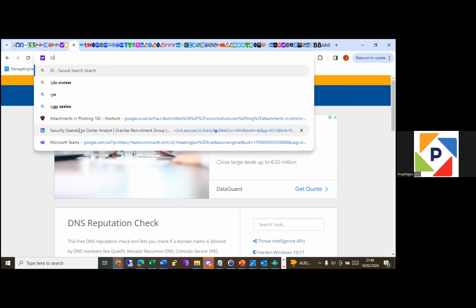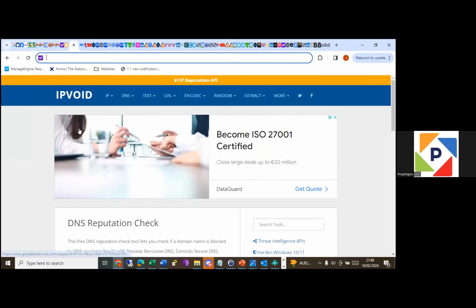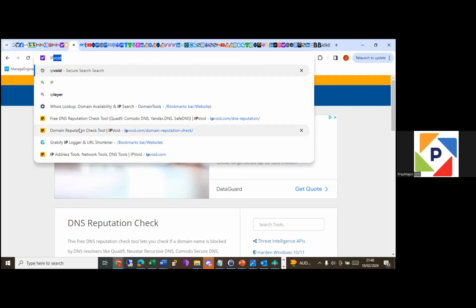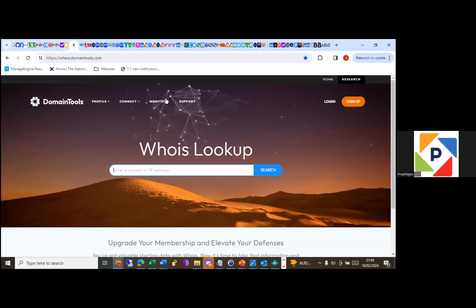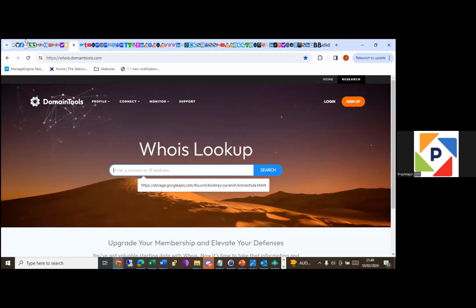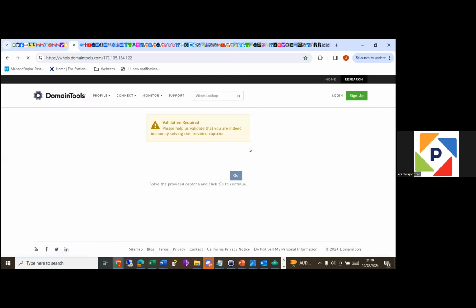Geo IP. Yeah. Oh no, we can do WHOIS lookup. WHOIS is a very good one as well. So if you want to know any information about an IP address, it's another very good website, WHOIS. So if I paste the IP address in the search box and just do search, okay, you need me to validate this. So I'm going to go.